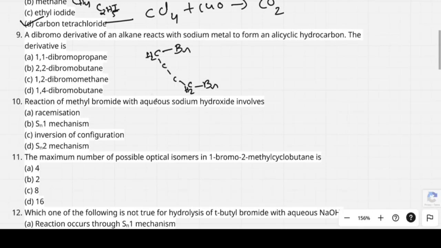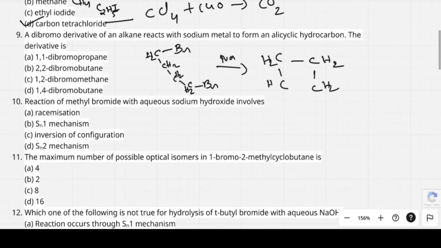So here you have CH2, here you have CH2. So this is treated with sodium metal. A dibromo derivative of an alkane reacts with sodium metal to form a cyclic hydrocarbon at positions 1 and 4. See here, at positions 1 and 4, I am getting a cyclic ring structure like this.